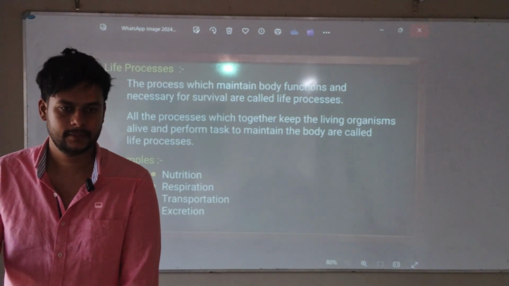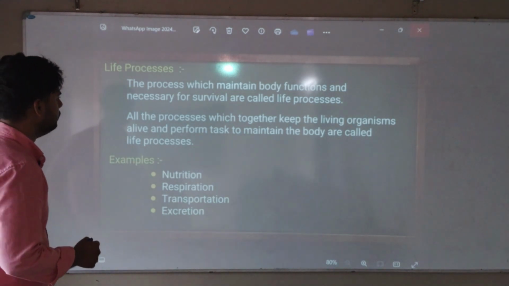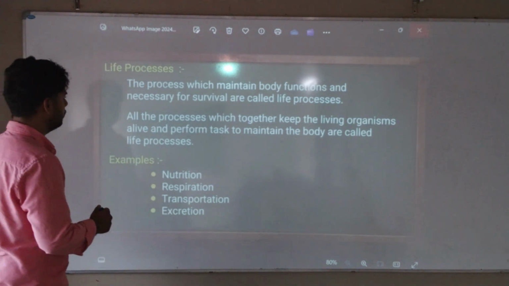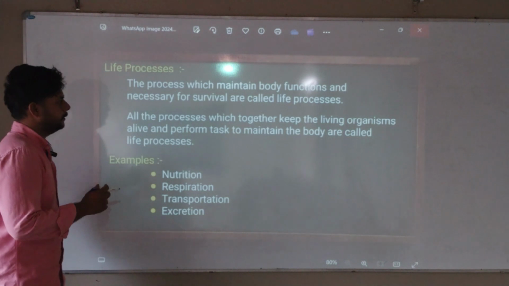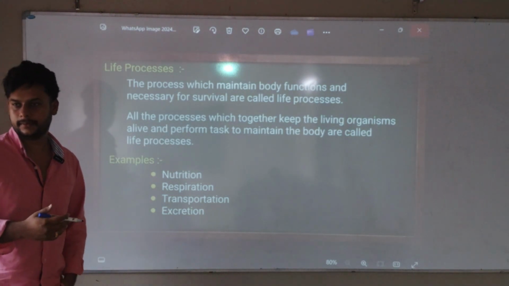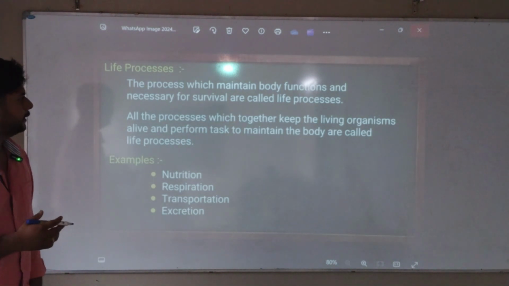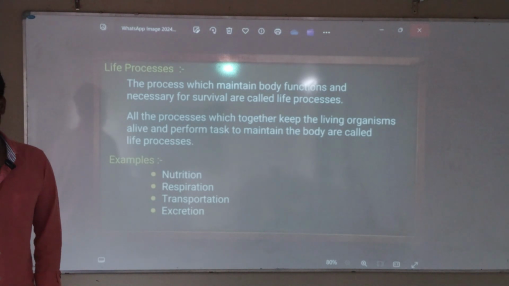Continuously the heart is beating. So life processes means, read that now. The processes which maintain body functions and are necessary for survival are called life processes. Too many functions in our body are happening. All the body functions, each and every nerve in our body should be right. It should be working.